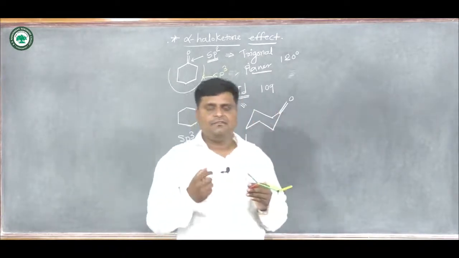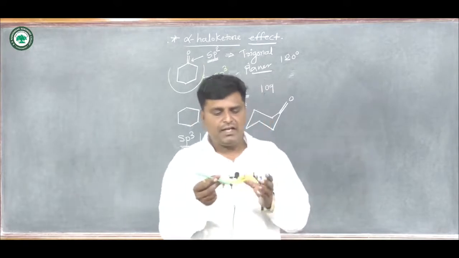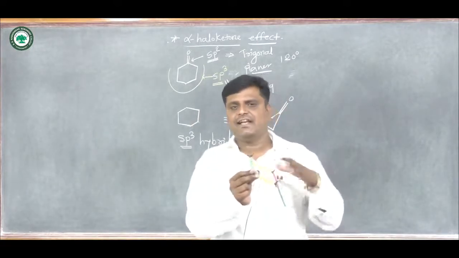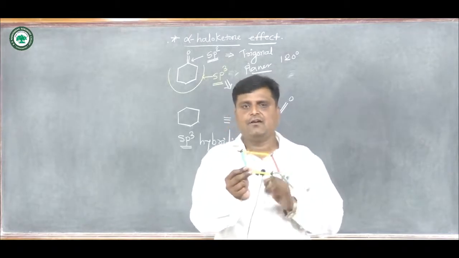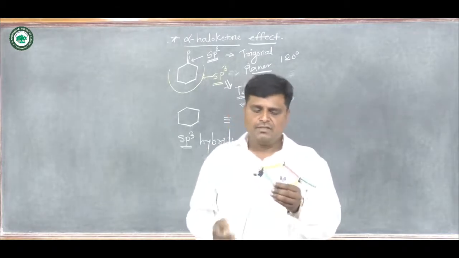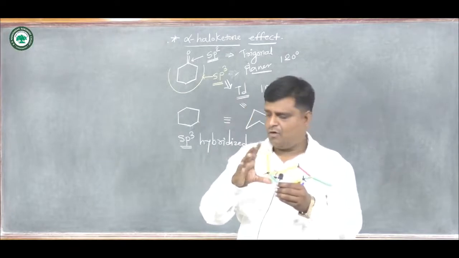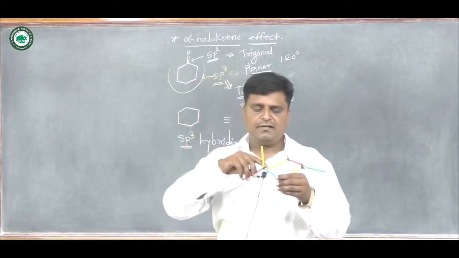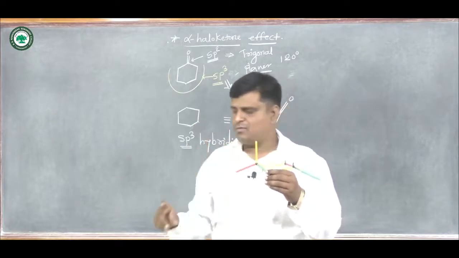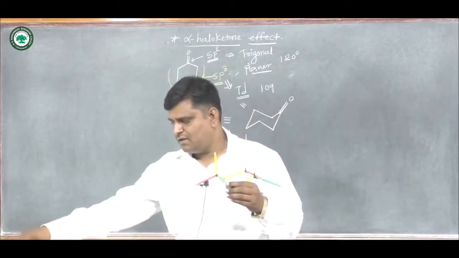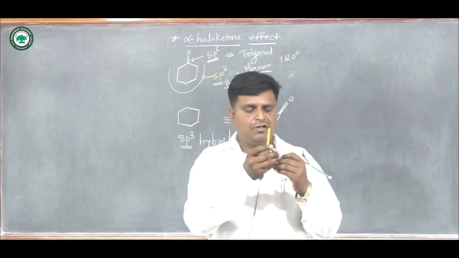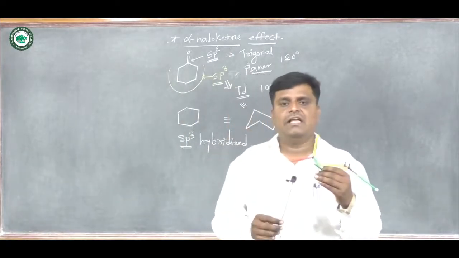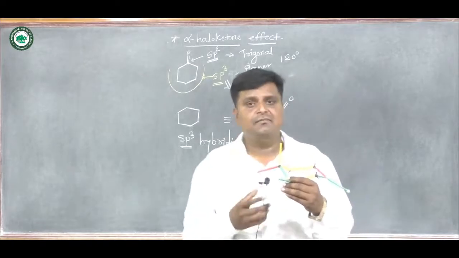If in this same structure we discuss cyclohexane and cyclohexanone, suppose these are the hydrogens present on the carbon atoms. I would like to give some idea about the hydrogens present on the adjacent carbon atoms in sp3 hybridization.